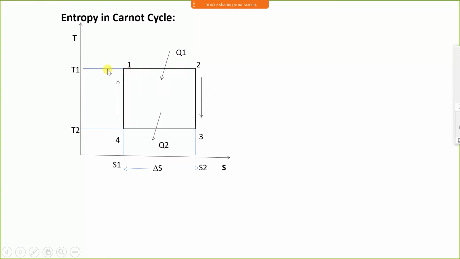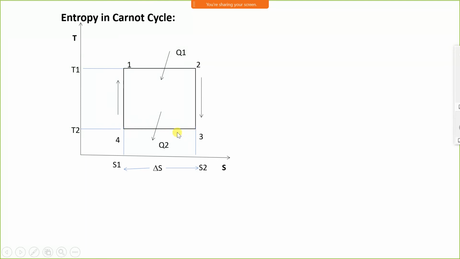Consider process 1 to 2. Here temperature is constant. Therefore, process 1 to 2 is an isothermal heat addition process. Look here, Q1 is added. Process 1 to 2 is an isothermal heat addition process. 2 to 3 is a reversible adiabatic expansion process. During the expansion process, temperature decreases, and since it is reversible adiabatic, entropy remains constant.